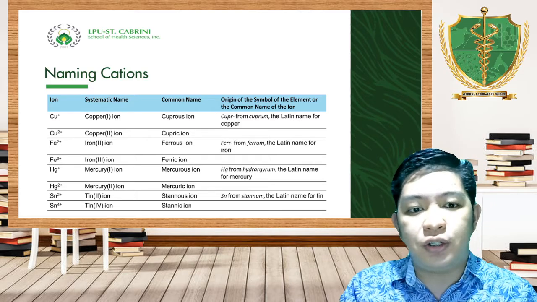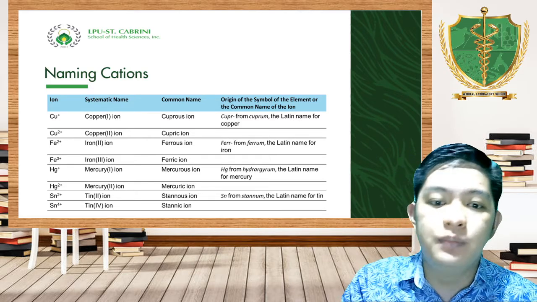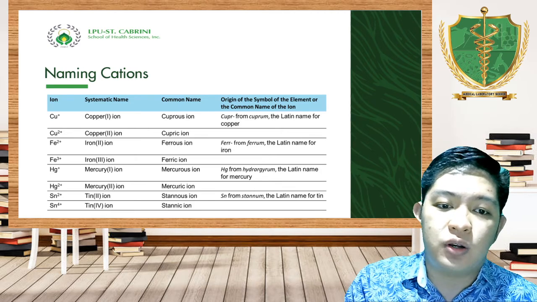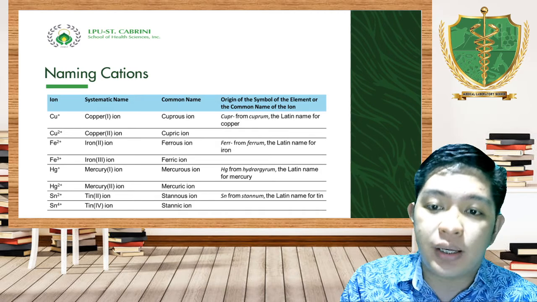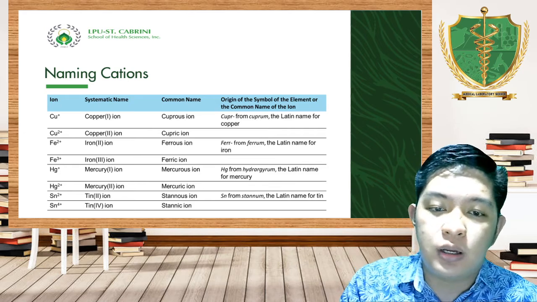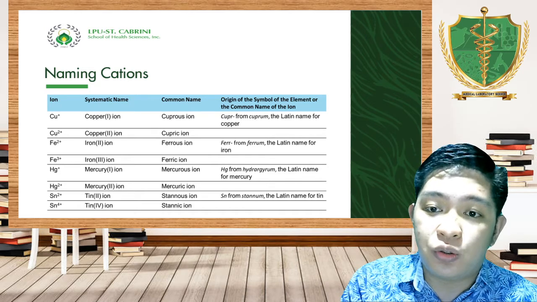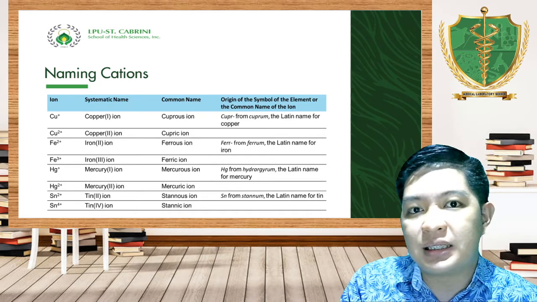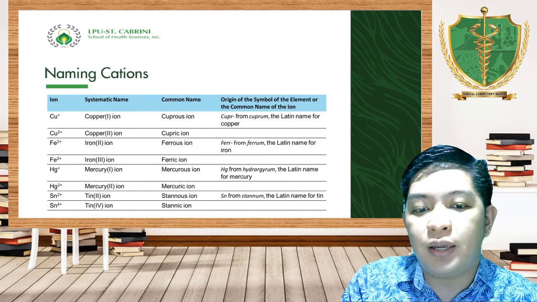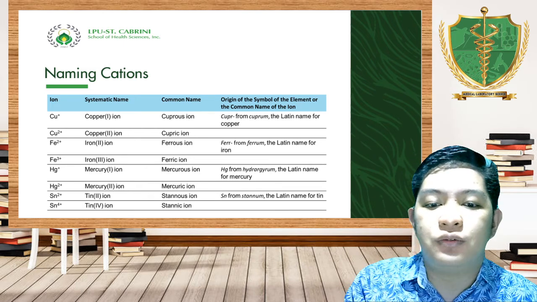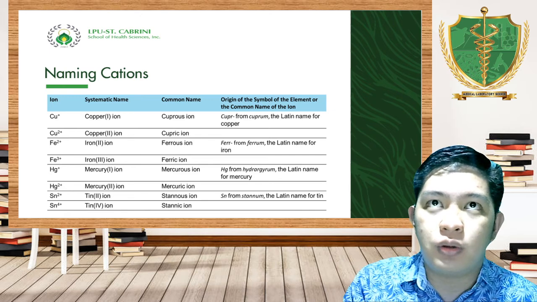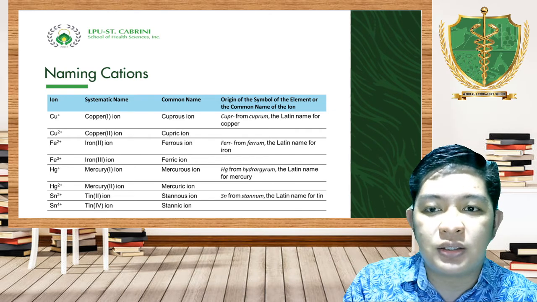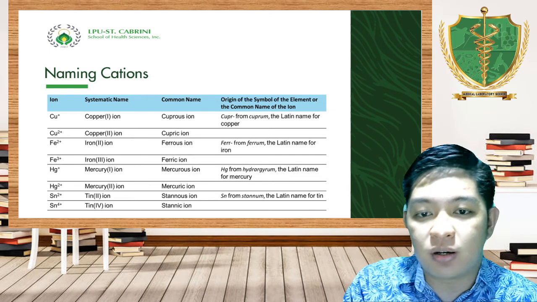However, if you use the common name, then you have to use the suffixes -ous and -ic, depending on the number of electrons that it can share. Let's say for example, for copper, we have cuprum, which the Cu comes from.